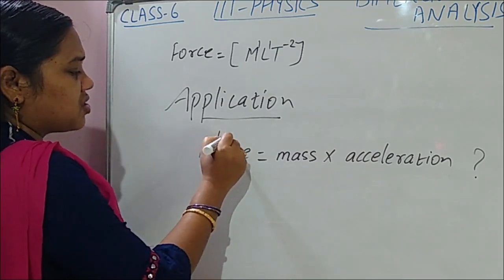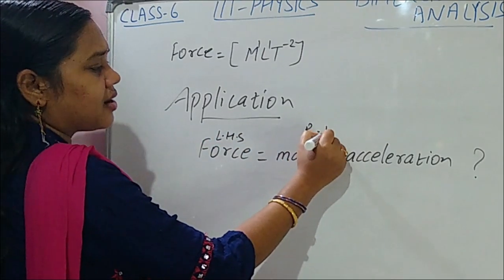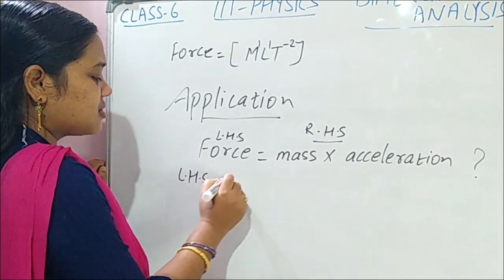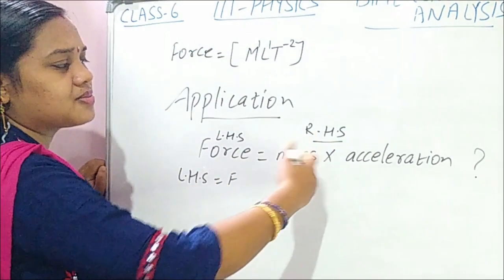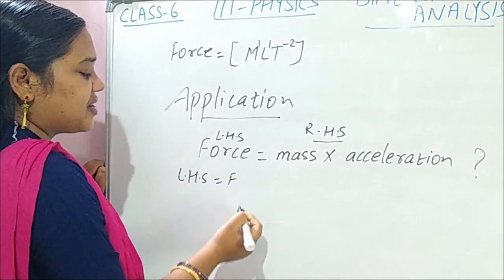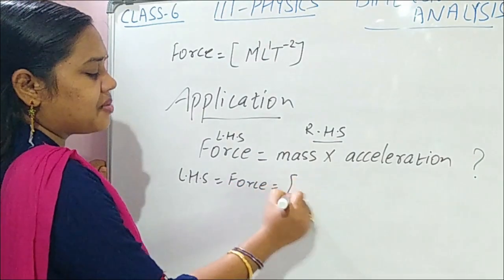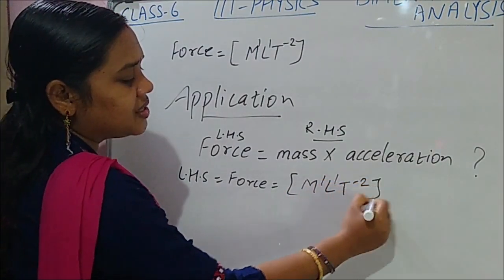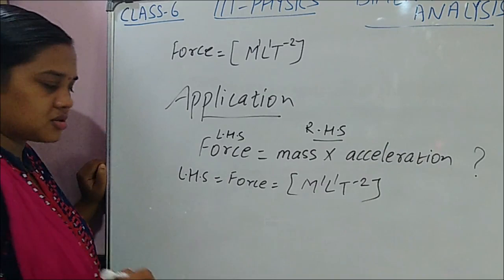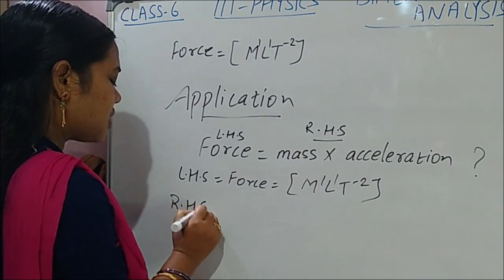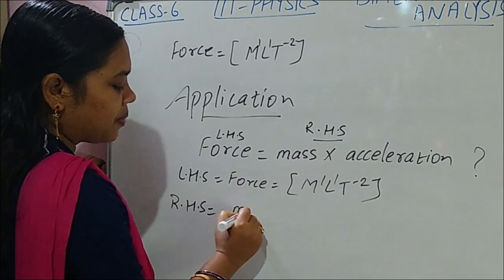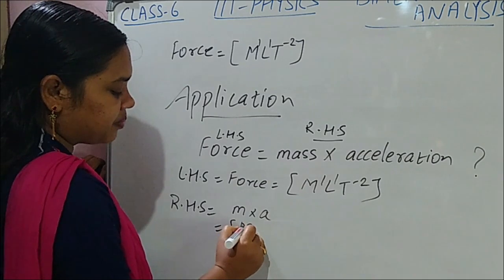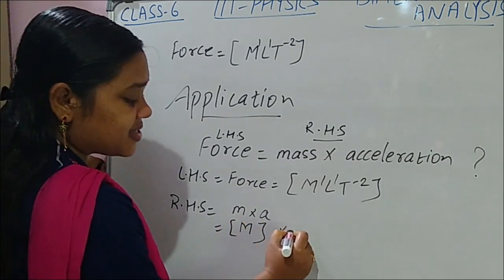So we already know LHS. What is LHS? Force is LHS and mass into acceleration is RHS. LHS means left hand side, RHS means right hand side. So on the left hand side, force is there. What is the dimensional formula of force? Already we know, M1 L1 T minus 2 is the dimensional formula for force. Now RHS, mass into acceleration, ma. What is the dimensional formula for mass? M. Only M. Into acceleration.